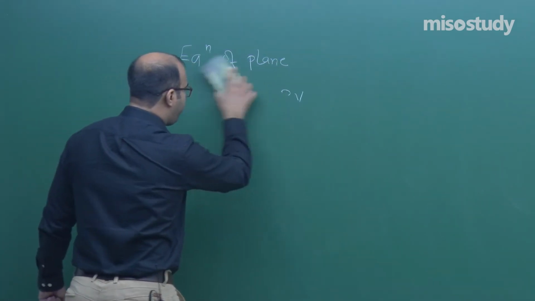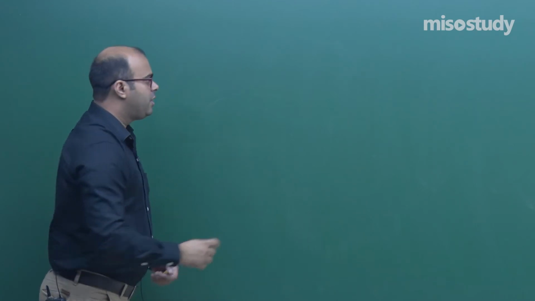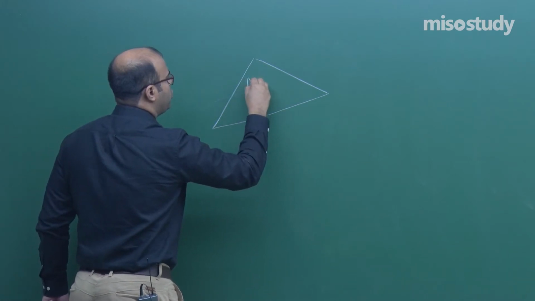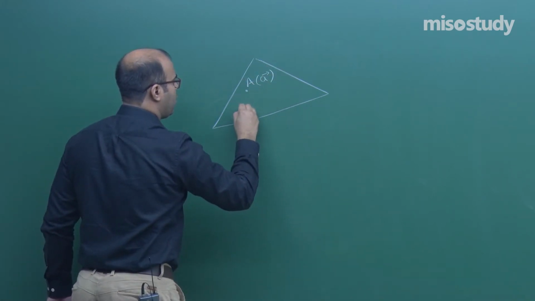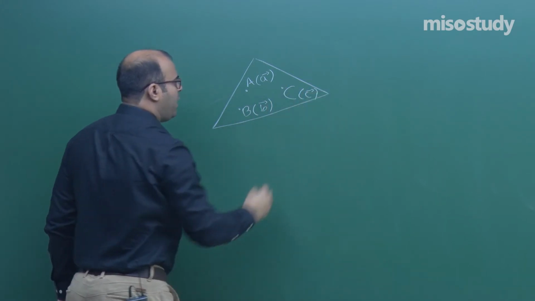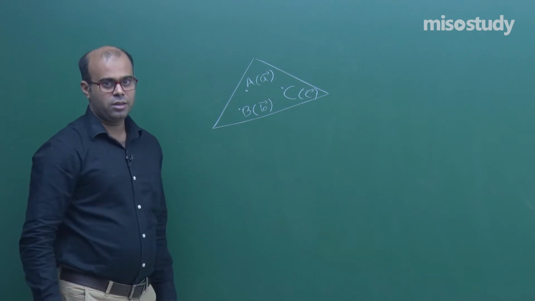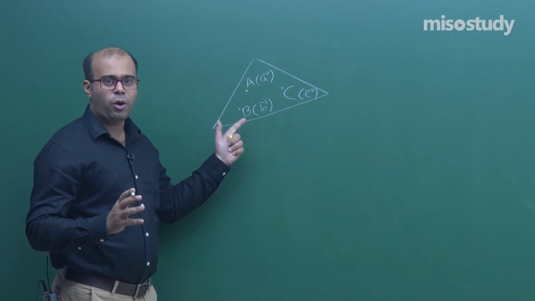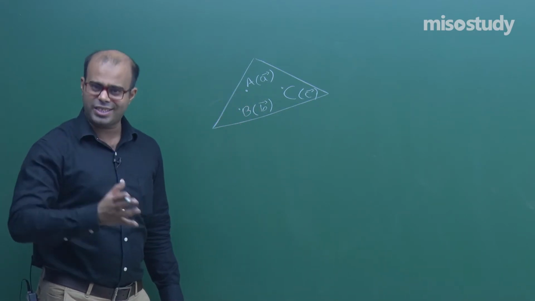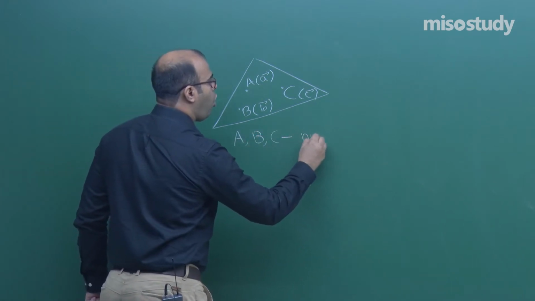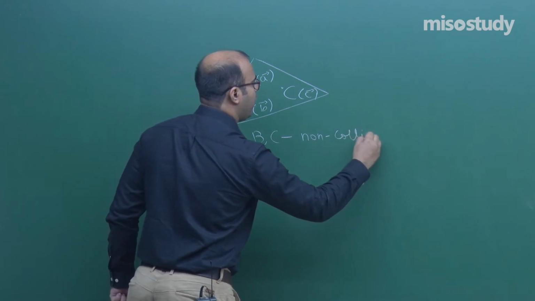So here we have done a little more change. In this particular case, we are going to study that there are 3 points, and the position vectors of the points are a, b and c. The plane is passing through these 3 points. Through 2 points there can be an infinite number of planes. But if we say that there are 3 points and these are non-collinear points, not on the same line, so we also say that A, B, C are non-collinear, not on the same line of course.